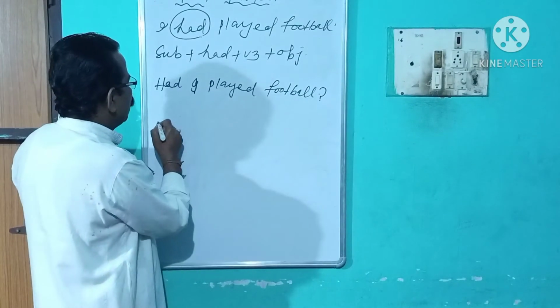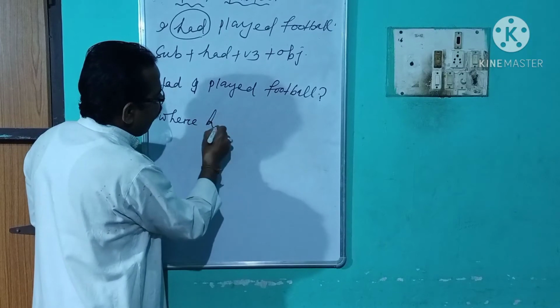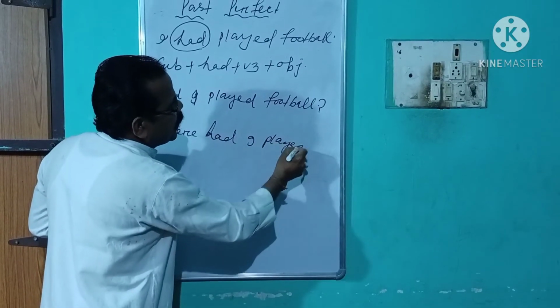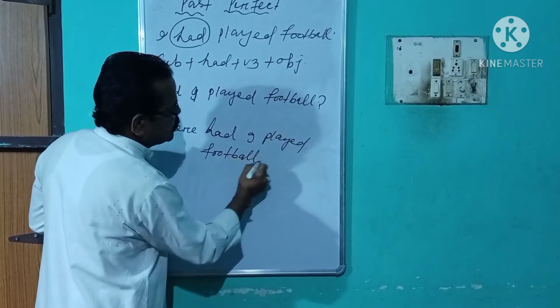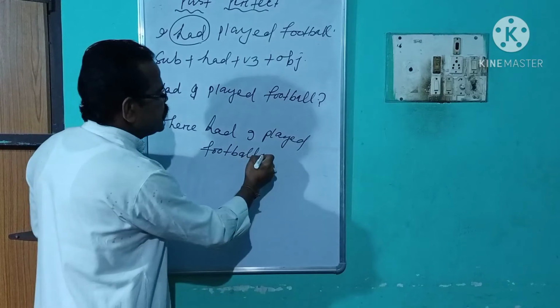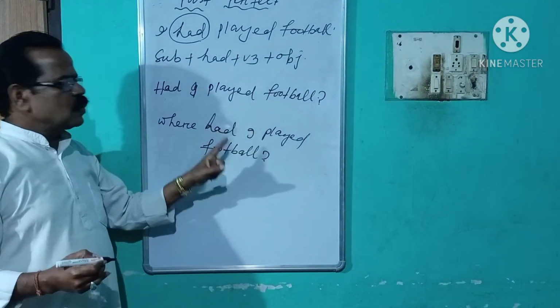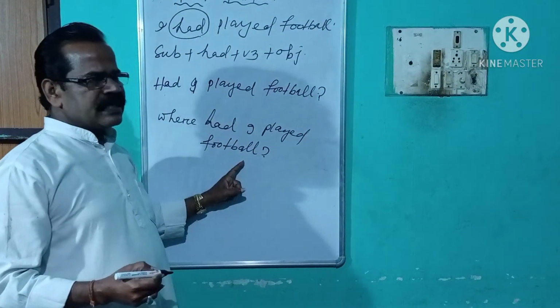Okay, you see, where had I played football. Students, you see this yes or no interrogative sentence changed into your WH word interrogative sentence.